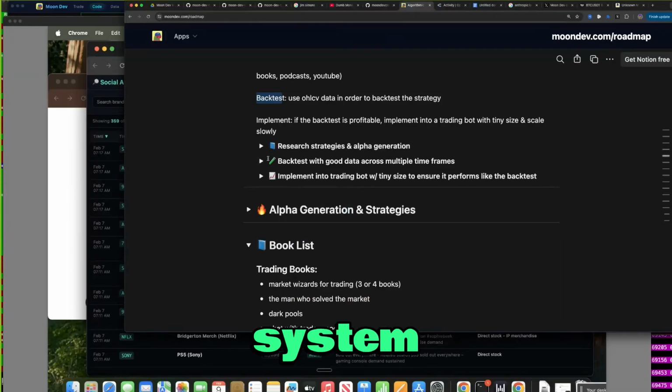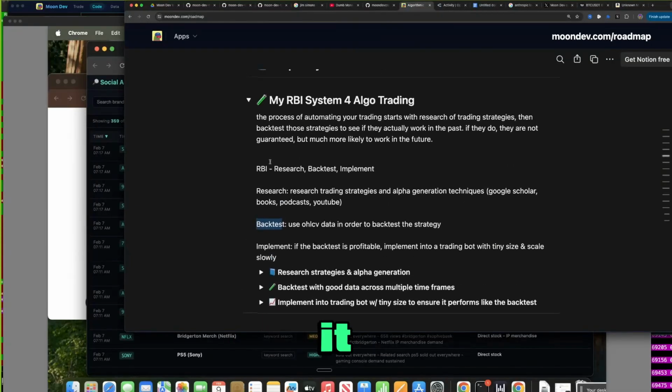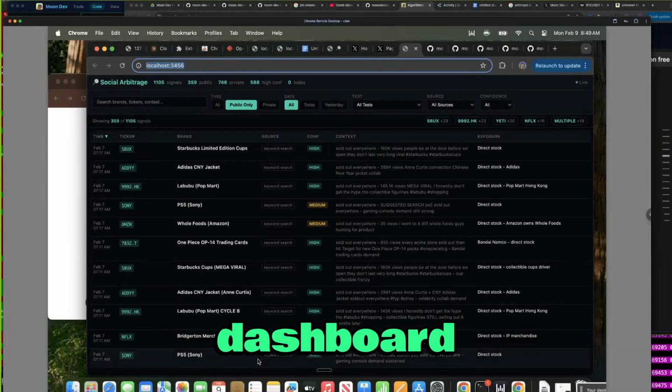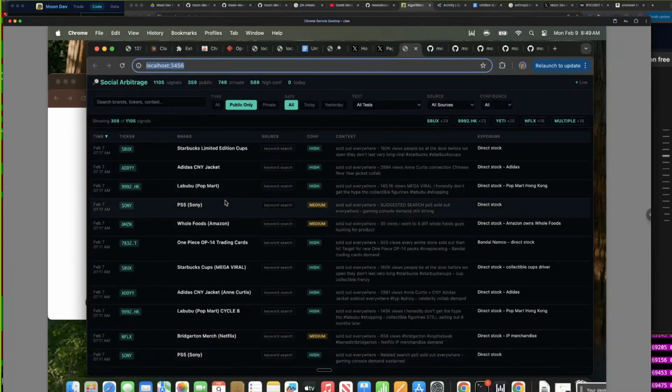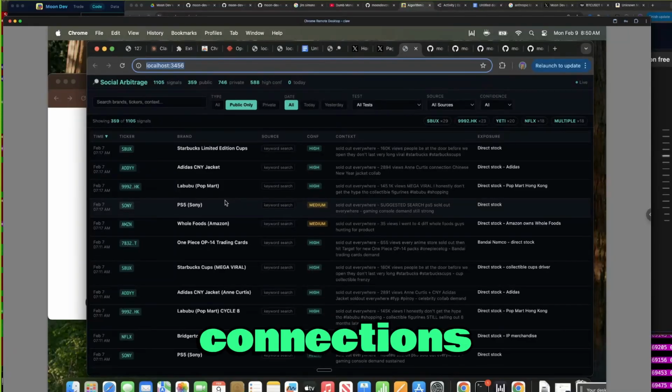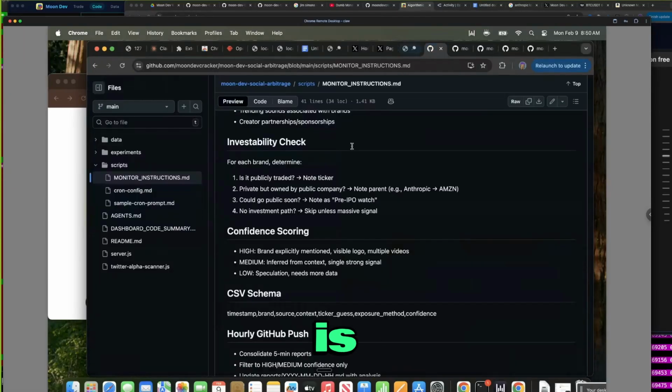Literally the RBI system, I just simplified it. So it comes down to ideas. This dashboard is going to give you ideas, and maybe 1 out of 100 is actually a good idea. You still got to be a grown-up, dude. This is war. You still have to make the connections. But look at this. This is pretty cool.